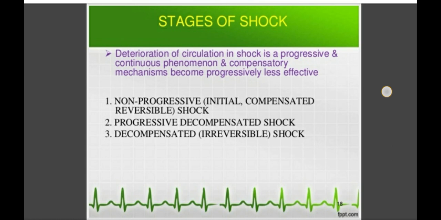The deterioration of circulation in shock is a progressive and continuous phenomenon, as compensatory mechanisms become progressively less effective.